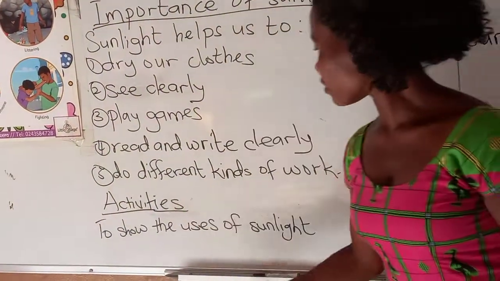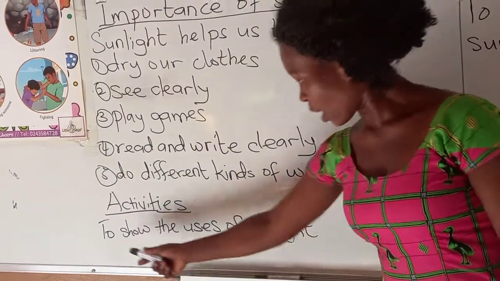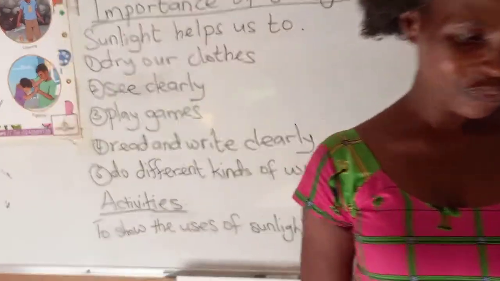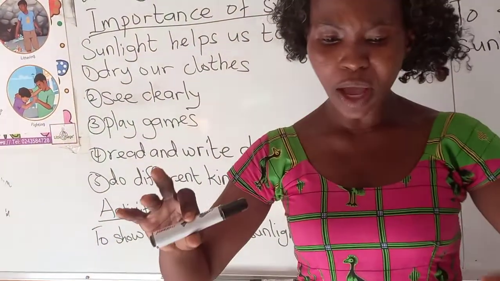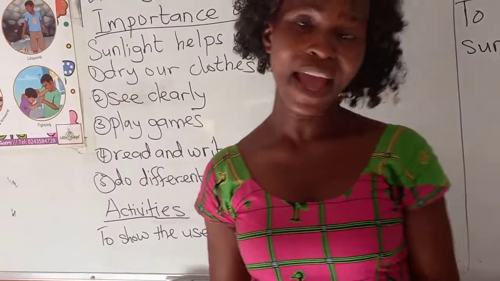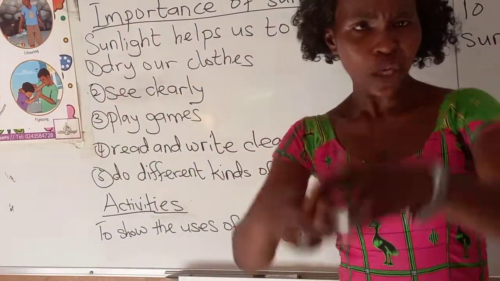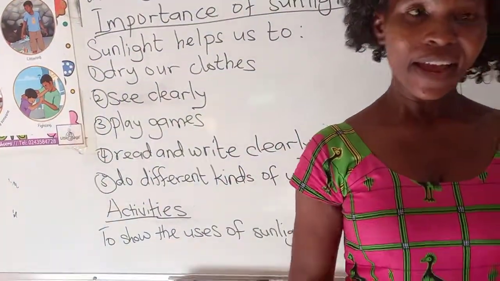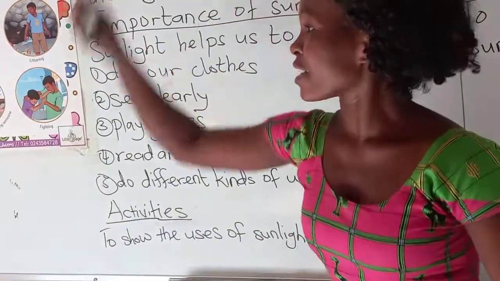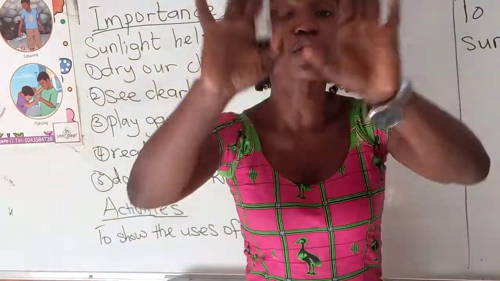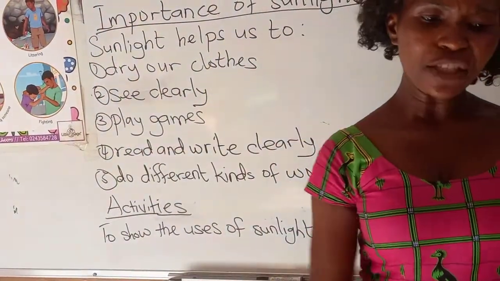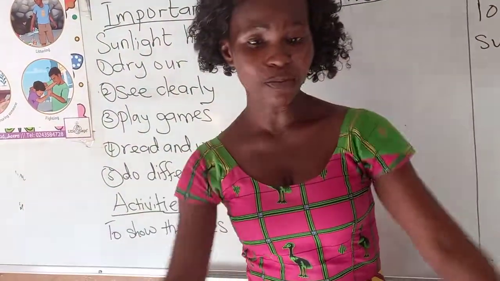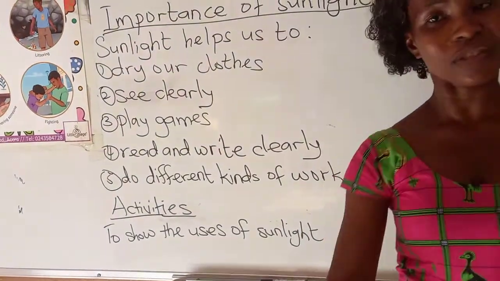Alright, now, activities. We have two activities to show the uses of sunlight. Enter into a complete dark room. I'm saying the activity and you can try it yourself. Enter your room, switch off your lights, close all your windows. Make sure the room is very dark and try to search for your book, maybe your science book, any book at all.